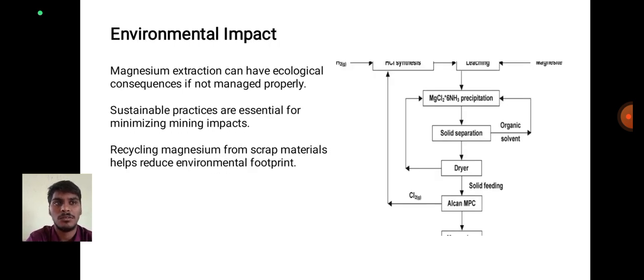Environmental impact of magnesium. See the picture for the HCl system leading magnesium to MgCl2·6NH3, precipitation, solid separation, organic solvent, dryer. Magnesium extraction can have ecological consequences if not managed properly.